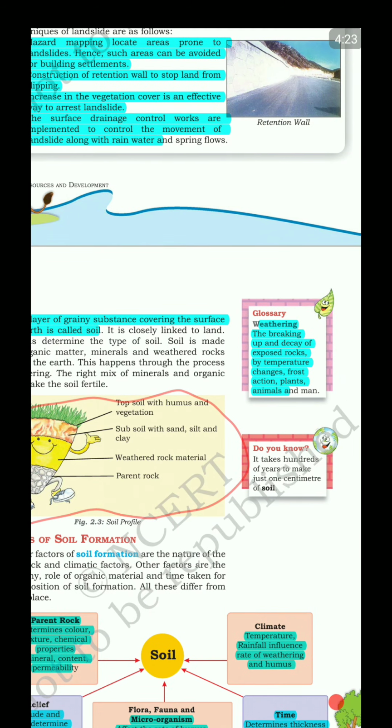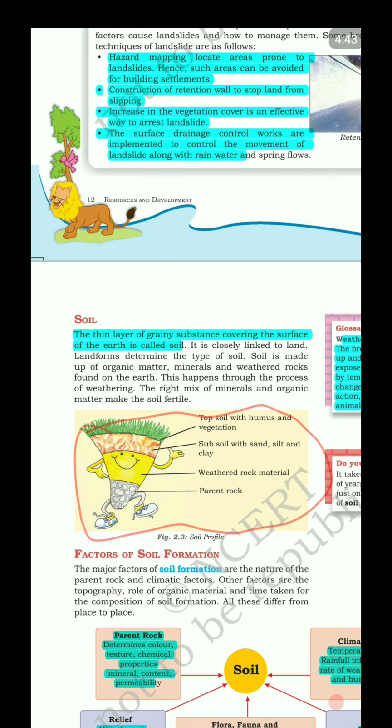Next is weathering. Weathering, the breaking up and the decay of the exposed rocks by temperature changes, frost actions, plants and animals and man is known as weathering. Okay. Now, weathering plus the movement of the weathered material is erosion, right? What is soil? The thin layer of the grainy substance covering the surface of earth is known as soil, right?